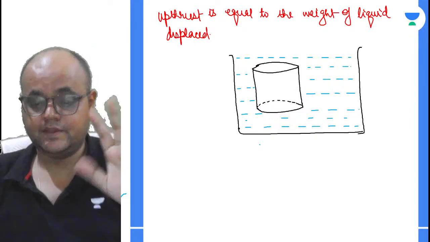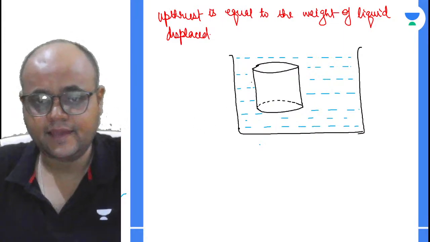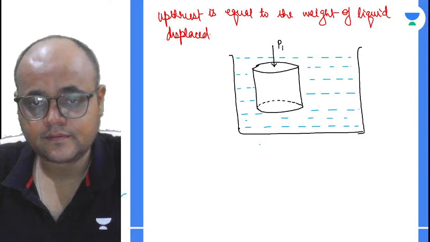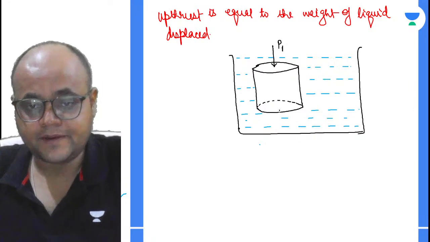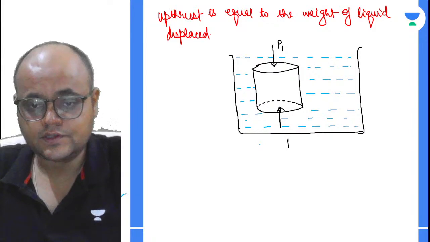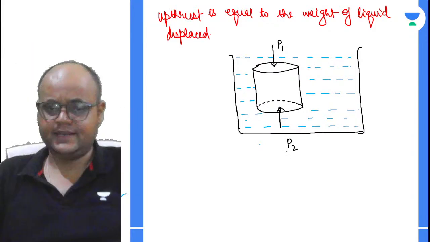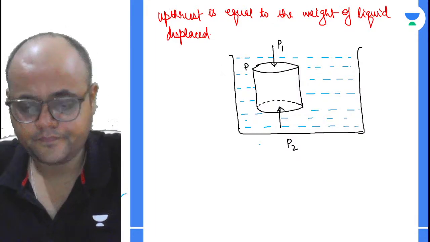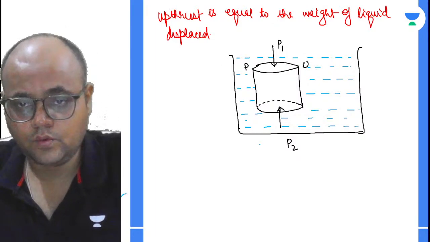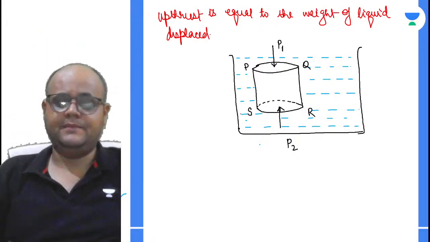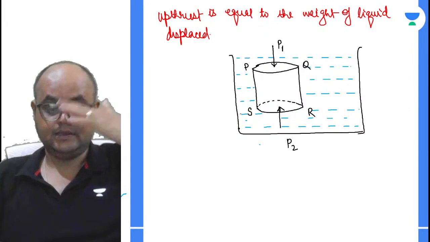Now, there are certain assumptions that we will be taking. Let us assume that the pressure at the top is P1, right? And the pressure at the bottom is P2. This is P2, right? And let's name it as P, Q, R, S. We have named it as PQRS, right?